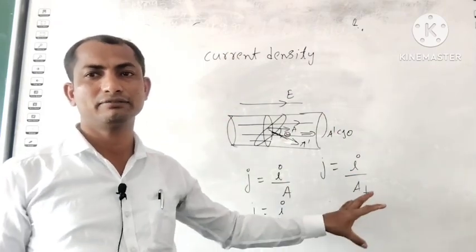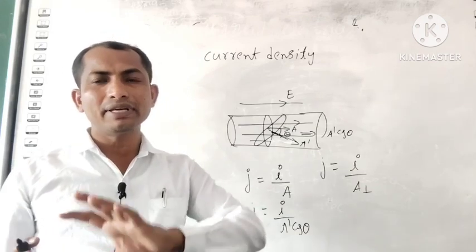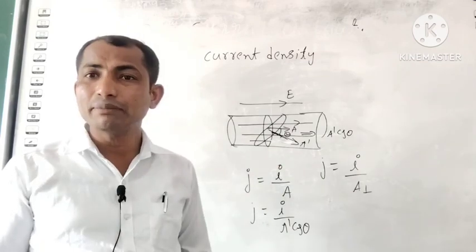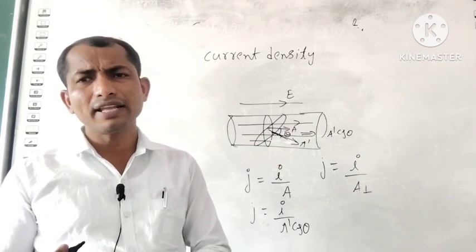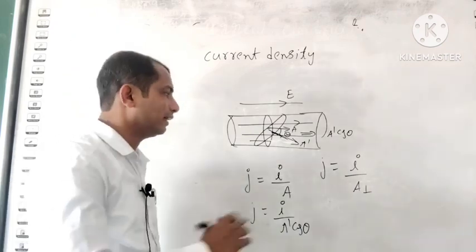This is the formula. And here, this current density can be considered as a vector. It is a vector quantity, which means that there must be a direction. The direction will be along the current flowing direction, right?